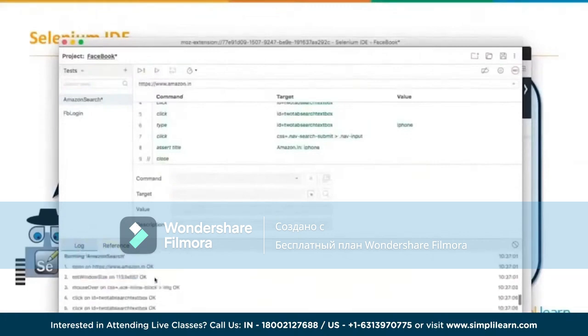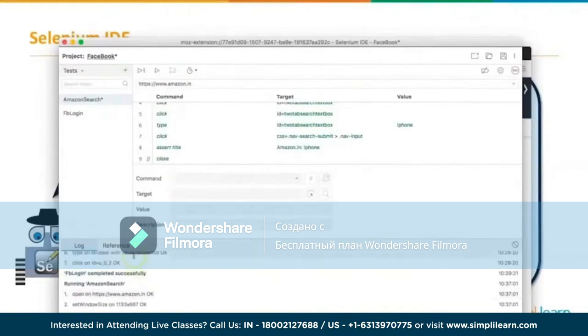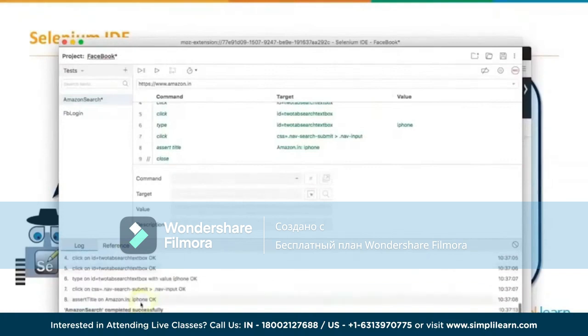If you notice here, the previous examples which we have run for Facebook are also in the same log. So we will have to see the log from running the Amazon search, because that's our test case. If you see here, every command line was executed successfully. Assert title was also done and your test case was executed successfully.